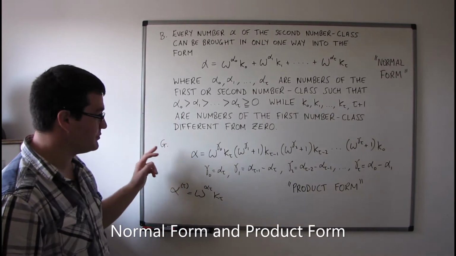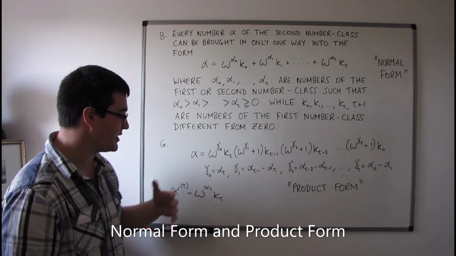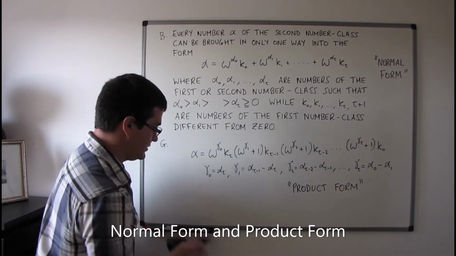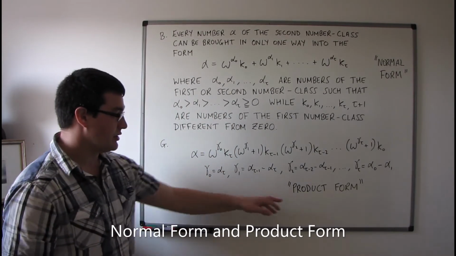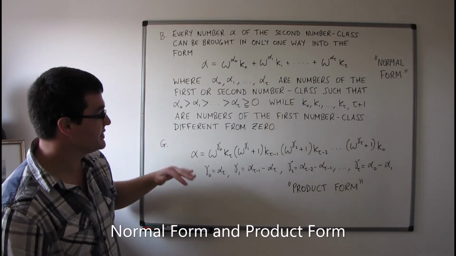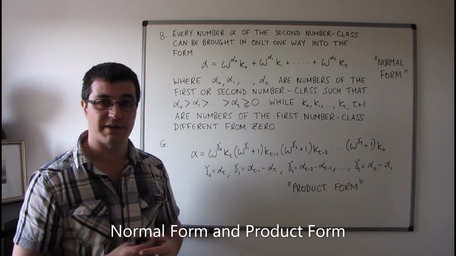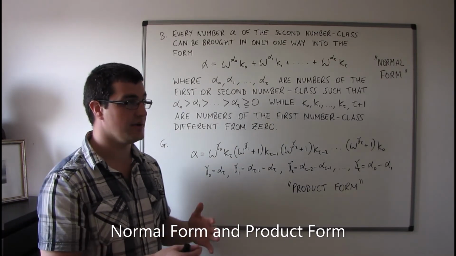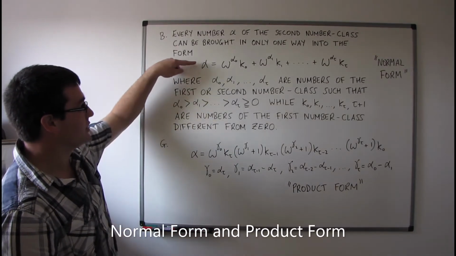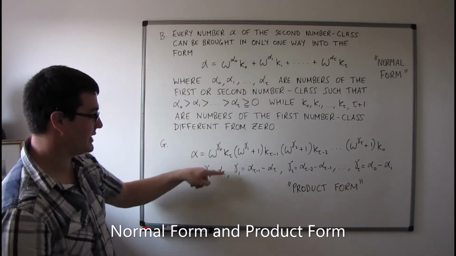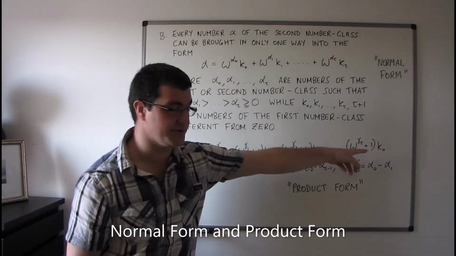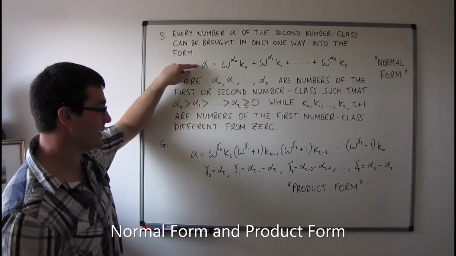Then we come on to theorem G, which I'm just going to state. I'm not going to go through the derivation. I'll just get rid of this here. So theorem G is the so-called product form of numbers of the second number class. So using the arithmetical properties that have been proved in theorems C to F, we can go from here to here, to this result here. This is the product form of this number here.